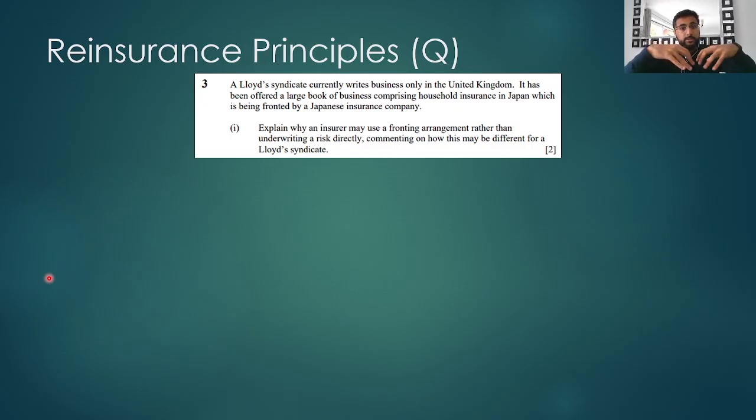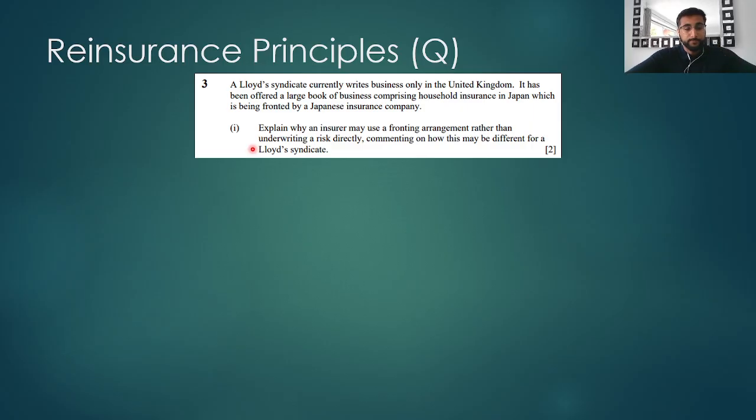The Lloyd's Syndicate ultimately carries the risk and receives most of the premiums, whilst the Japanese insurer retains little or no risk and acts primarily as a front to the syndicate. Now the question is, explain why an insurer might use a fronting arrangement rather than underwriting a risk directly, commenting on how this might be different for a Lloyd's Syndicate. So we're looking for 4 points. 2 to explain why they might use a fronting arrangement, and 2 points to explain how it might be different for a syndicate.